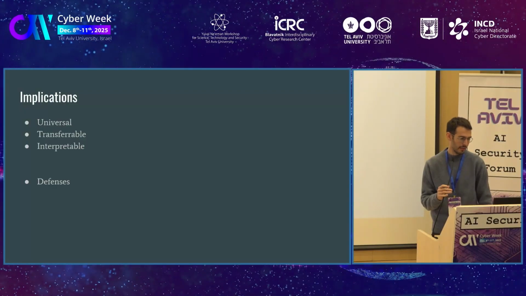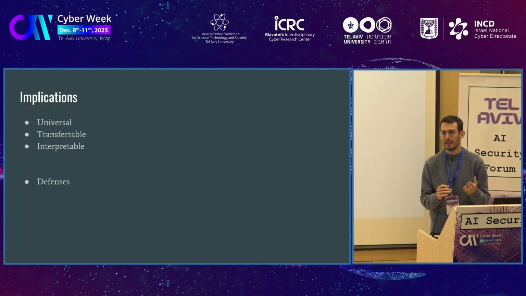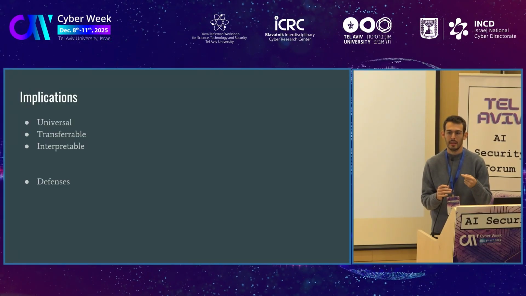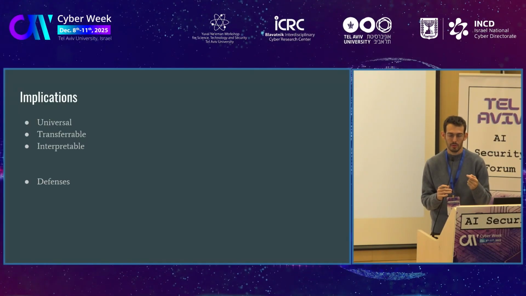And it also means that you can think about defenses. If the root cause of this attack lies in the way the computation takes place, this is the point where defenses should appear.